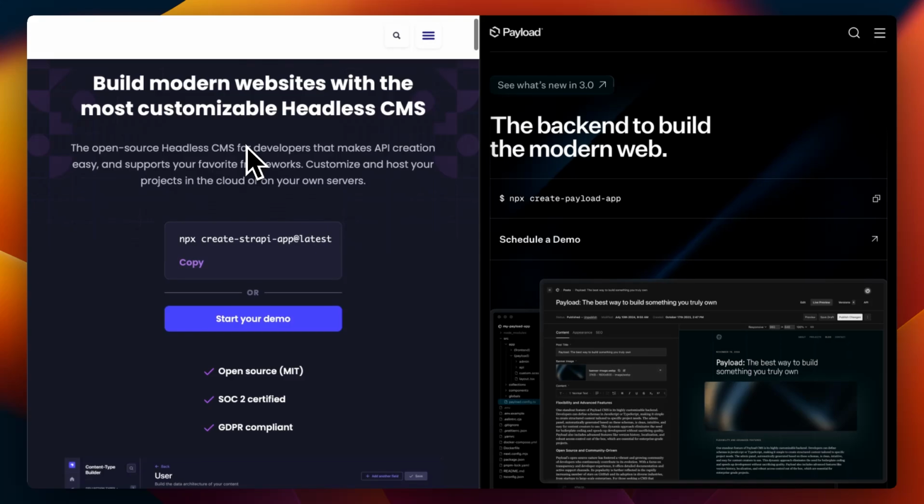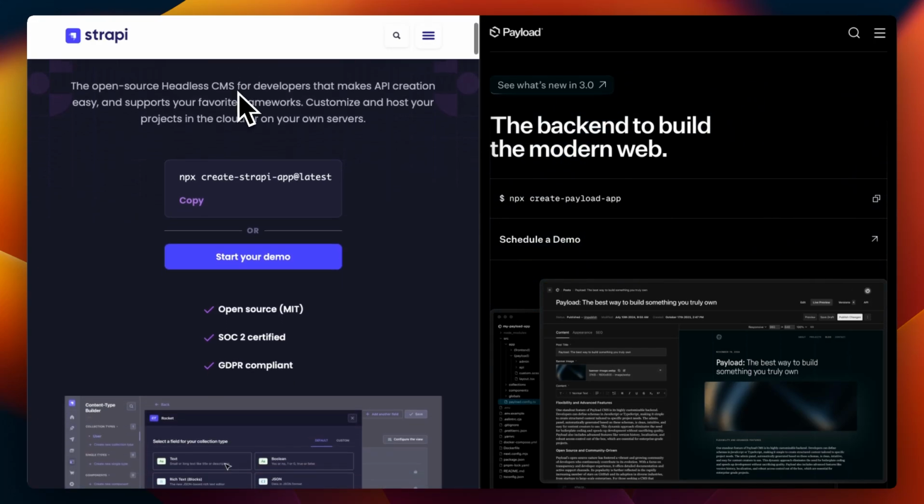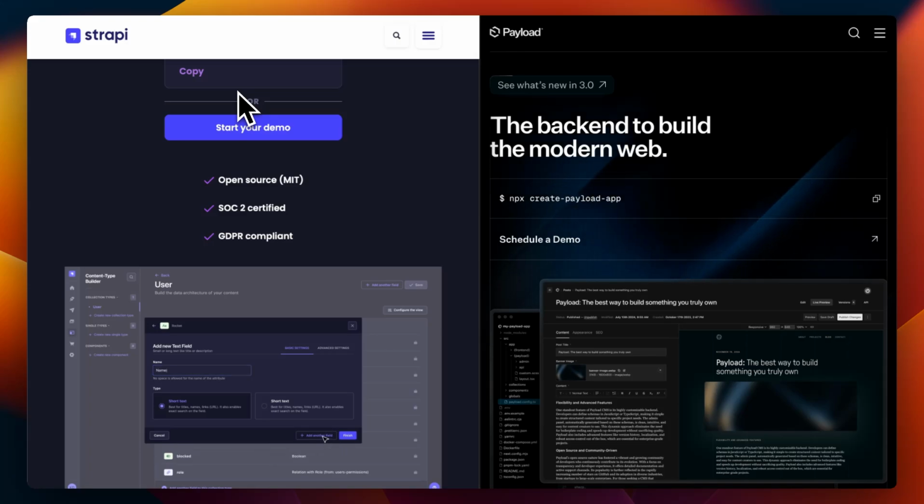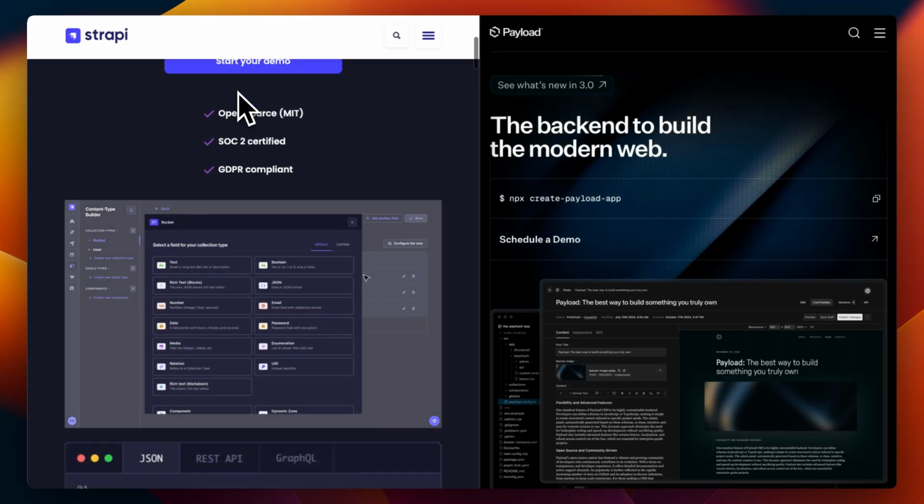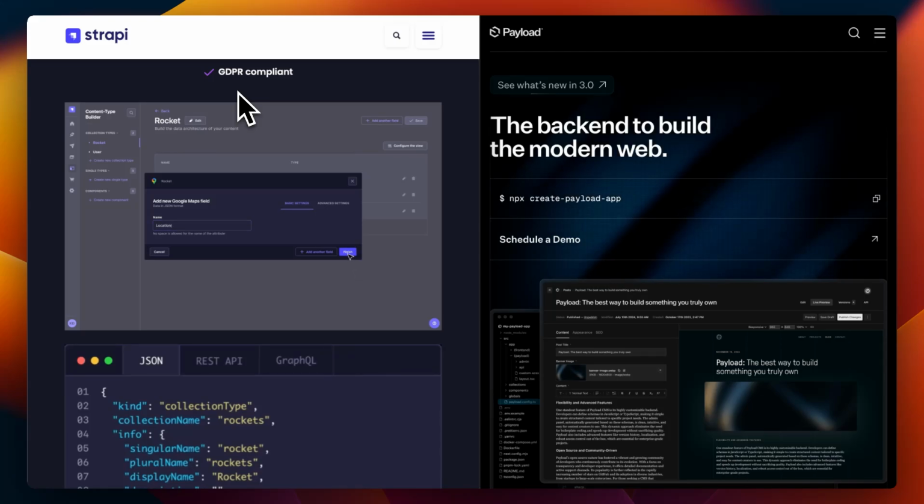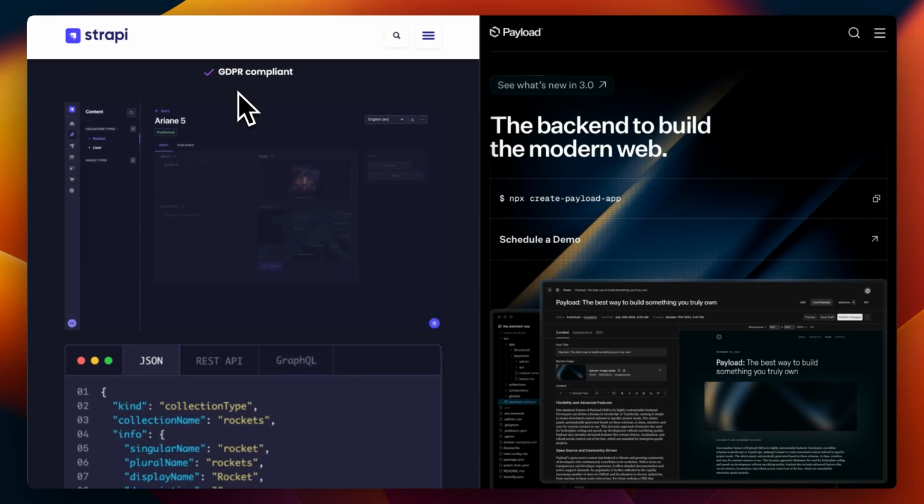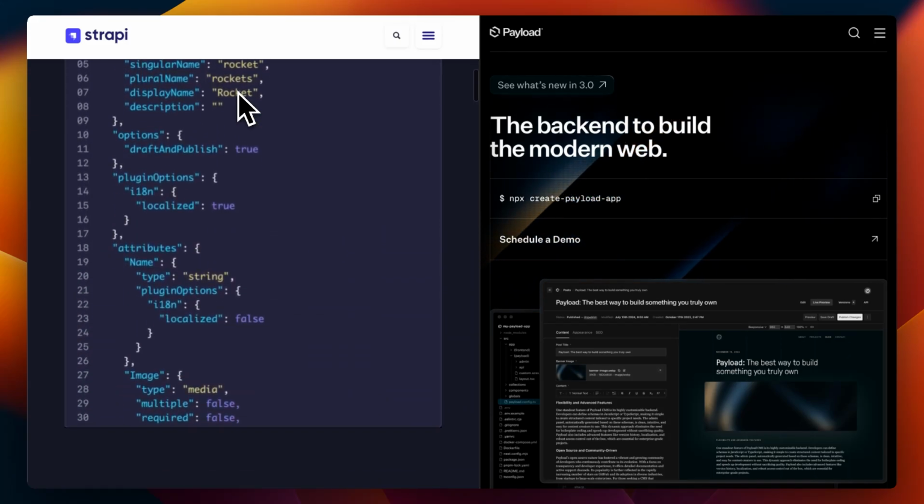Strapi is open source, built with Node.js, and super flexible. You get a clean admin panel, auto-generated REST and GraphQL APIs, and easy integration with just about anything. Why devs love it is that it's quick to set up, with a huge plugin ecosystem, custom roles, permissions, and internationalization right out of the box.